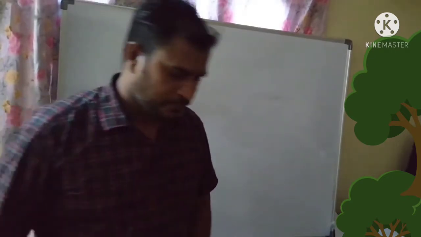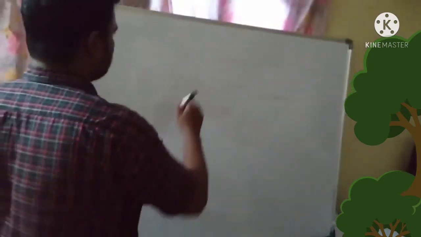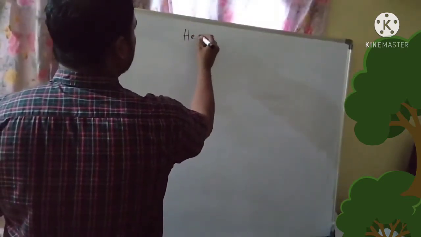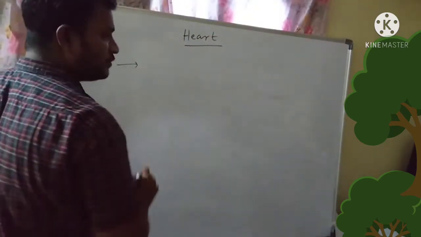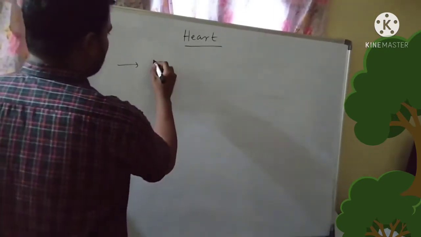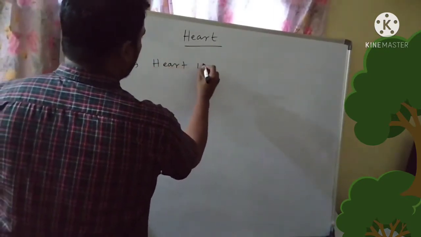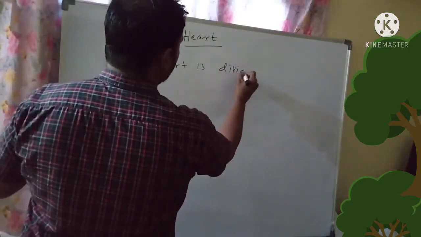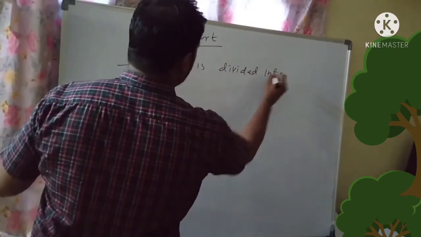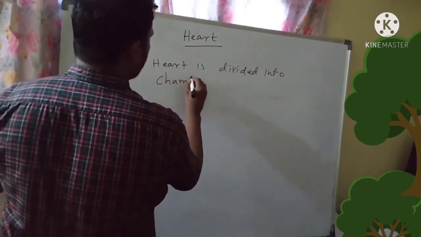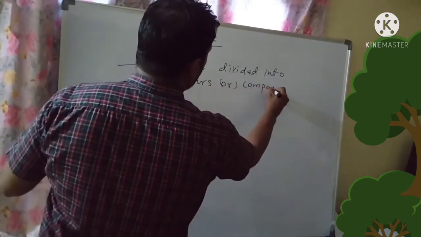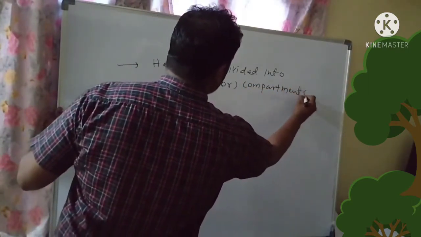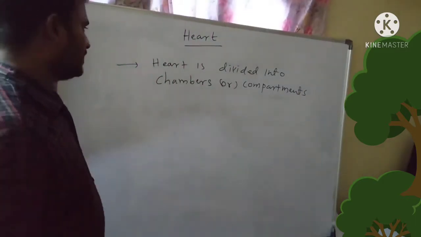In NEET Zoology part today I am going to discuss about heart. Heart is divided into different compartments or chambers. So what are these chambers and compartments?